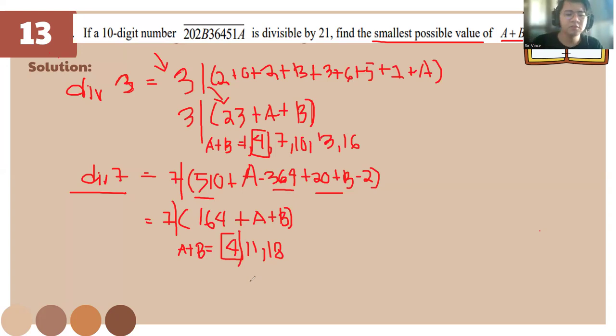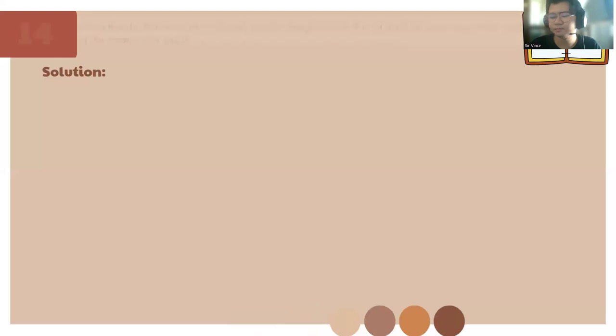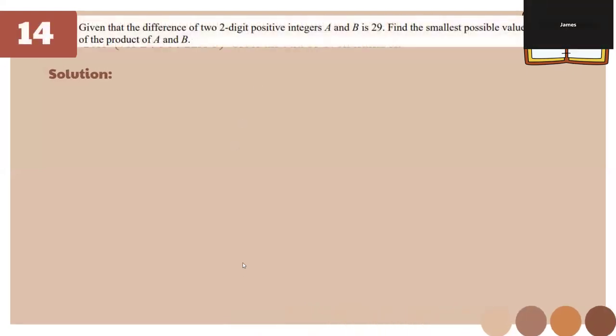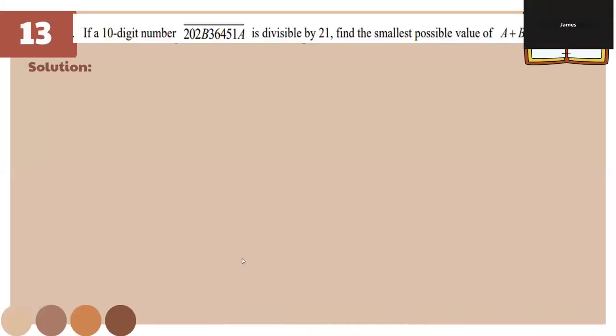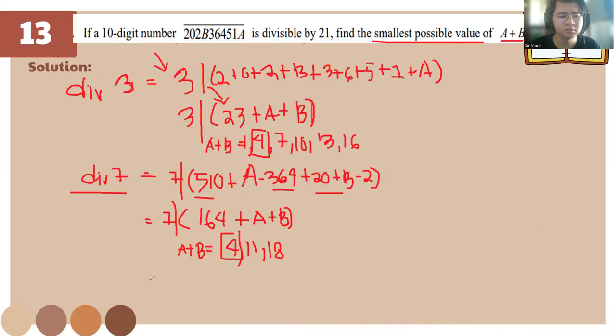So let's go to the next question. Number 13. It's divisible by 3. Okay, this one should be divisible by 7 and 3. You can take a screenshot if you want.